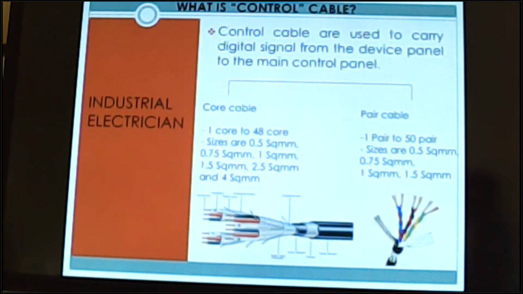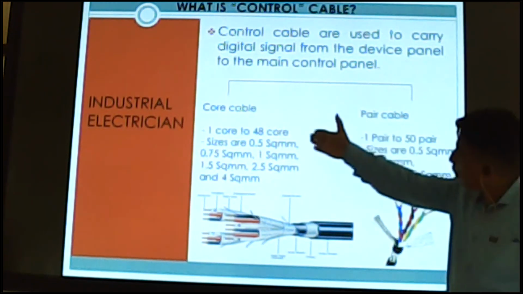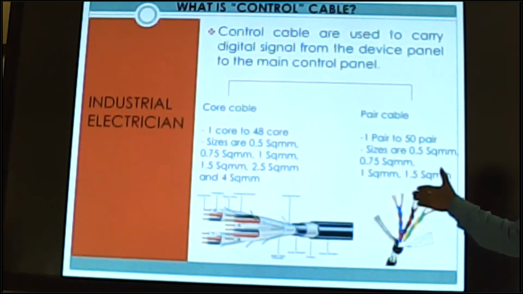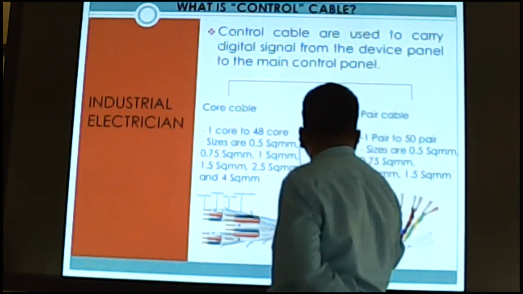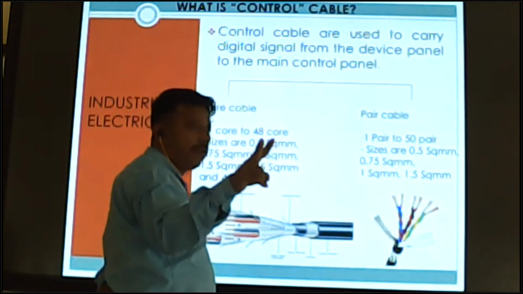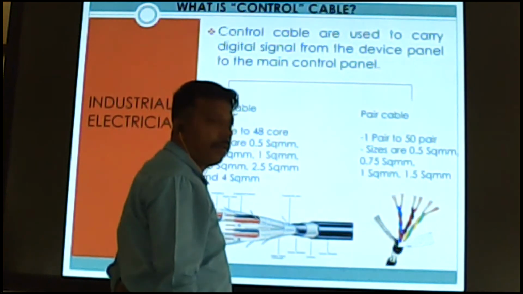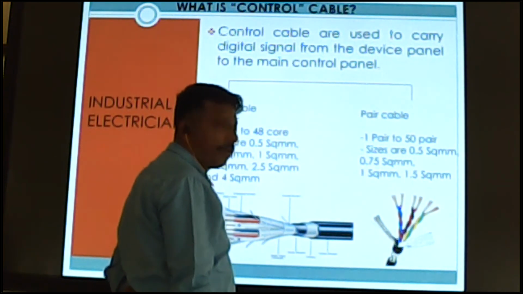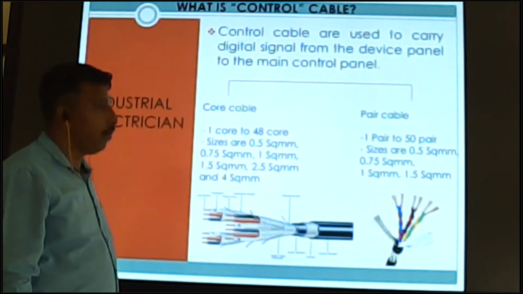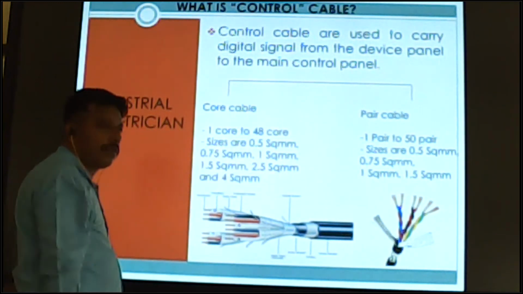Control cable. What is a control cable? Control cable also has 2 types, core cable and pair cable, with sizes of core cable and sizes of pair cable. What is a pair? Each pair has 2 cables, and it comes in a twisted model. So up to there we are clear now.